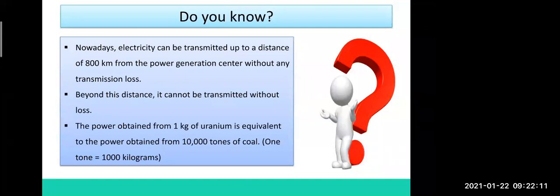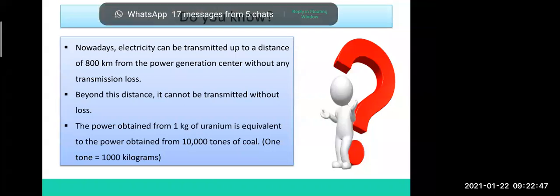So when you burn 1 crore kilograms of coal to produce electricity, if you use uranium instead of coal, only 1 kg of uranium is enough to generate the electricity. That means the power obtained from uranium is so powerful that only 1 kg is enough. But if you want to generate the electricity from coal, you need relatively one crore of coal. So you can see uranium is much more useful than coal. Means so powerful.